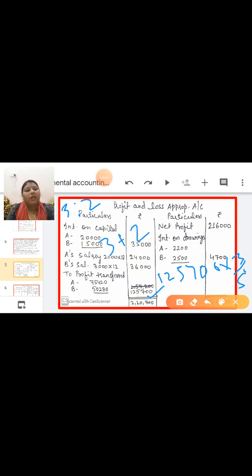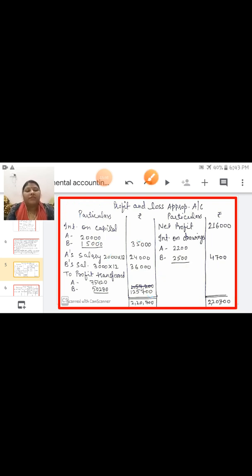Write 5 down in the denominator. So 125,700 into 3/5. The answer is 75,420. This is for A.